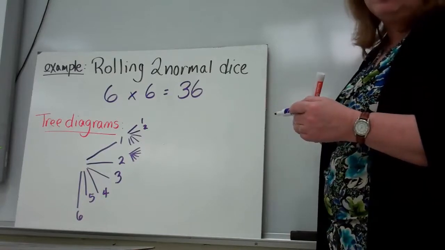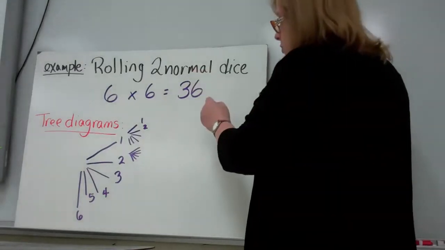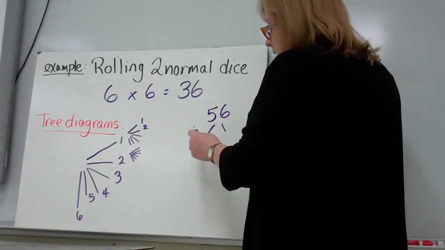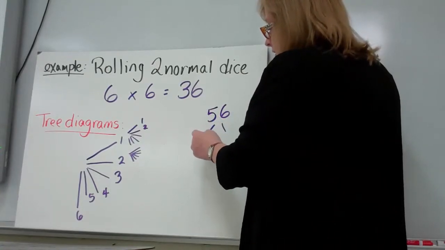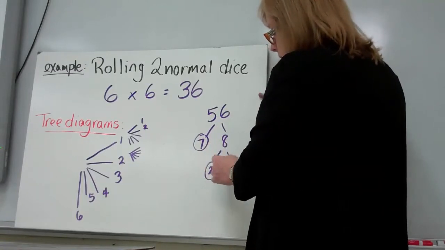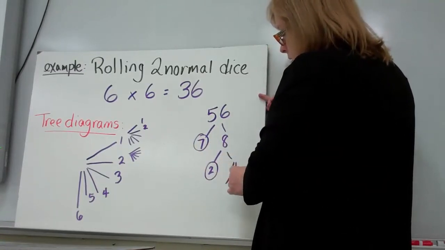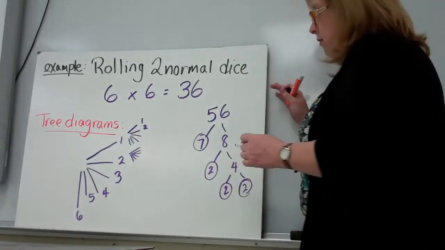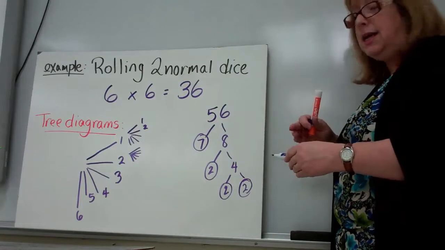Now, tree diagrams go horizontally. Sometimes when we're doing a prime factorization, we'll do a factor tree. We'll have a 7, which is a prime number, and that's a prime number, 4, 2, and 2. Those factor trees go vertically down.